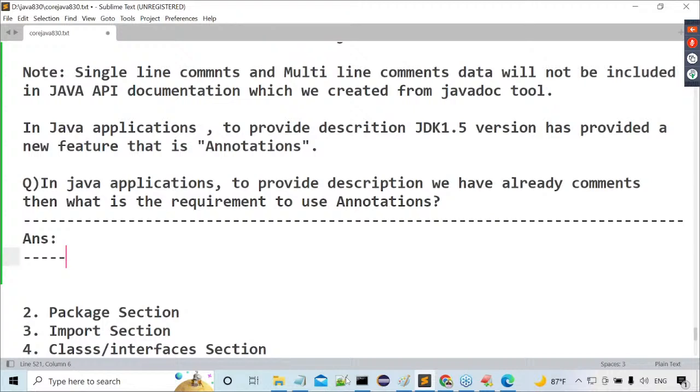But don't continue with that. Within 10 or 15 days, I'm going to start the Java framework. The Java framework is for some other people, the previous batch people. I'm not starting that Java framework for you. When frameworks come, when Hibernate and Spring batches come, only when you complete core Java and advanced Java totally, then you're eligible to attend the frameworks classes.